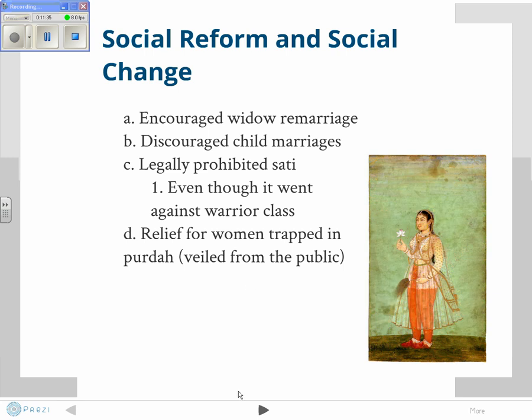Unfortunately, following his death, most of his reforms go away. And you'll see after his death, Akbar is about as good as it gets for the Mughals. They will start to decline. But we'll talk about that a little bit more because their real big decline comes after 1750.